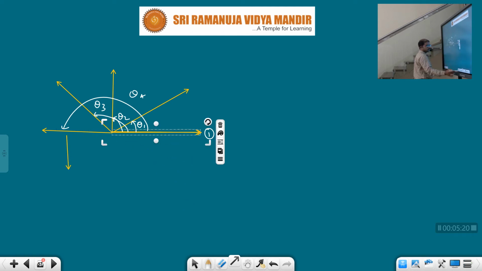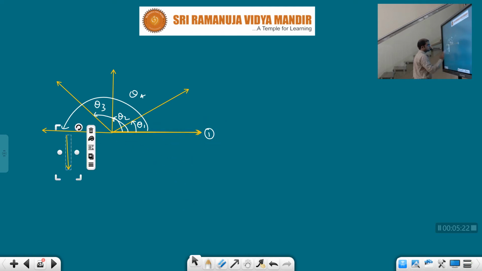Okay, children. So we cannot specifically say the angle between any two lines will be only this much. It can be of any range between 0 to 360.